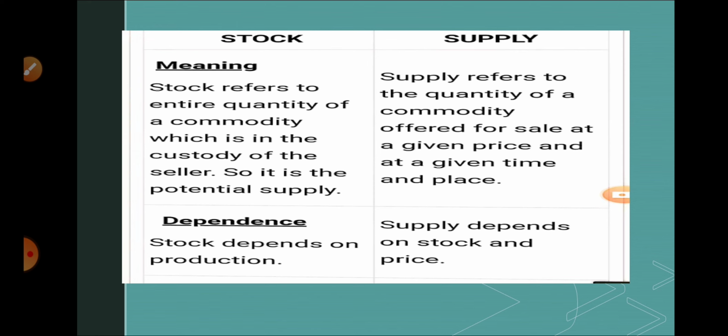Stock is there but at that particular price the seller is not willing to sell, then supply will not be there in the market. Clear what I said? Stock depends on production and supply depends on price as well as stock. If stock is there but the price is not right, then the producer is not willing to sell. So price and stock both should be there, then only is supply possible in the market.